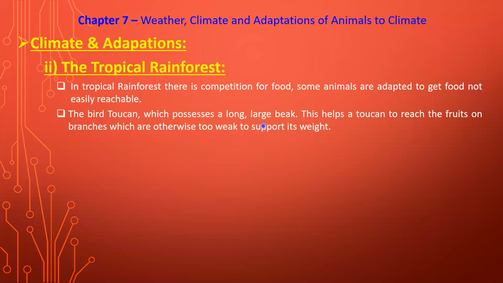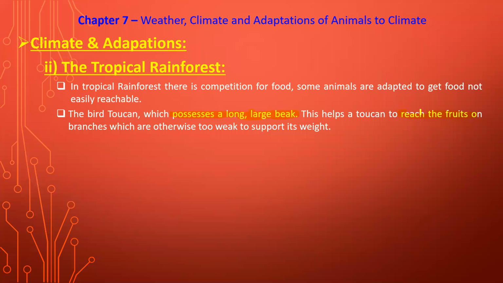The main reason why these birds can reach such food is that they possess a very long and large beak. In Marathi you can say चोच. म्हणजेच त्यांच्याकडे खूप मोठी आणि लांब अशी चोच असते, ज्यामुळे अशा फूड पार्टिकल्सपर्यंत ते सहज पोहोचू शकतात. That means they have a very long and large beak, and with the help of this beak they can reach the fruits.